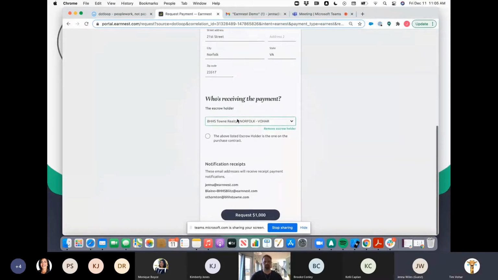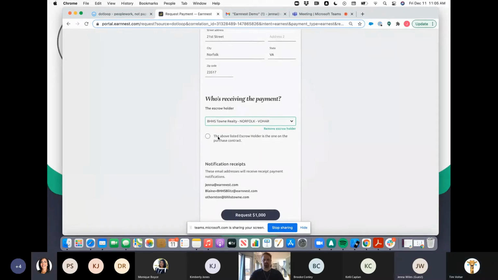Hey, Jenna, can I just jump in real quick? Please. Since everyone is in a mixed grouping here, you all will want to put in your manager's name. So you're not looking for an office per se. If you're in one of the offices, such as the beach office with Jay Mitchell, Beach, Strawbridge, Oceanfront, you'll just look for his last name, Mitchell. Same thing with John Powell, who's got multiple offices, Regina Scott. So you'll be looking for your manager's last name. Thanks, Jenna. Perfect. Thanks, Tim.